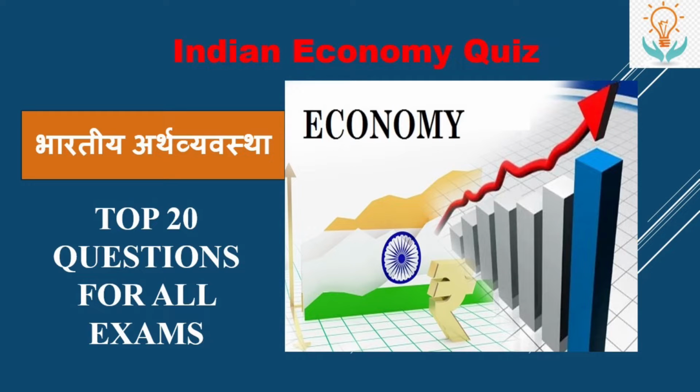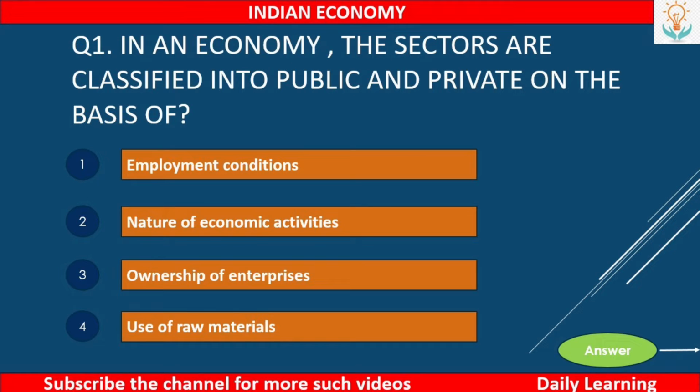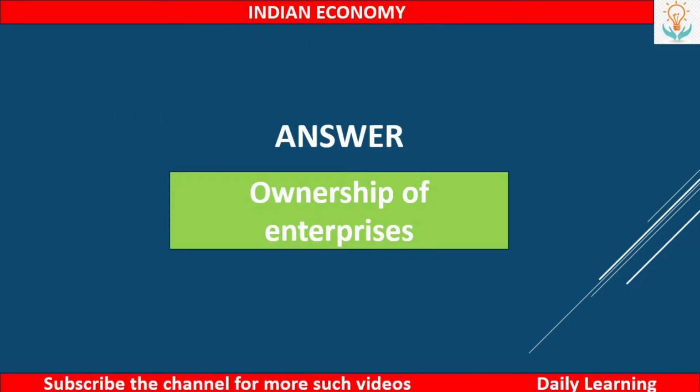Hello everyone. In this video, we are going to discuss top 20 questions for all exams on the topic of Indian economy. So let's get started. Number 1. In an economy, the sectors are classified into public and private on the basis of first, employment conditions, second, nature of economic activities, third, ownership of enterprises, or fourth, use of raw materials. So the answer is ownership of enterprises.